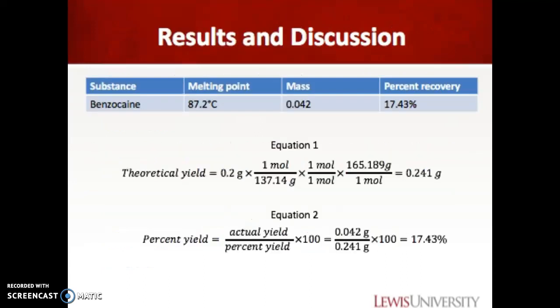Here we have our results and discussion of the synthesis of benzocaine. The melting point was found using Digimelt and was found to be 87.2 degrees Celsius. The mass was found to be 0.042 grams, and the percent recovery was calculated using equations 1 and 2 and was found to be 17.43%.